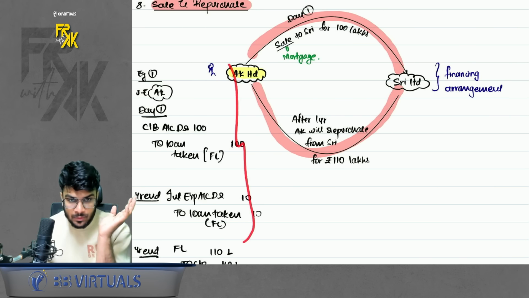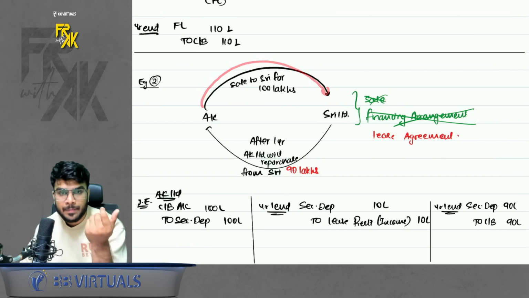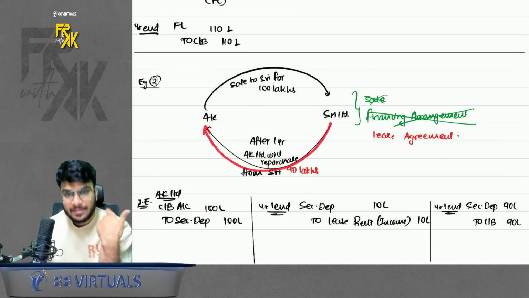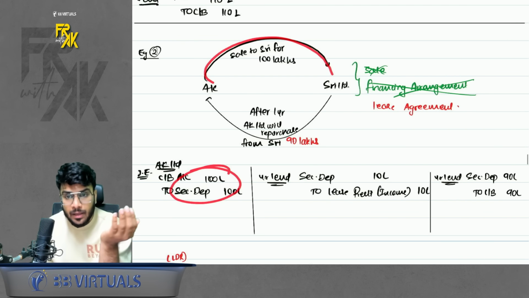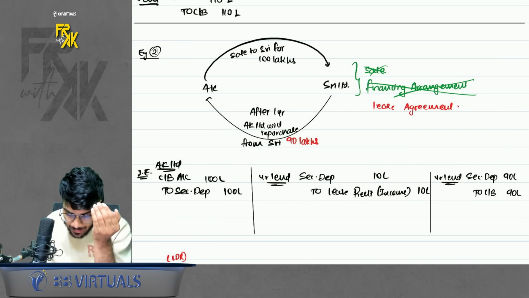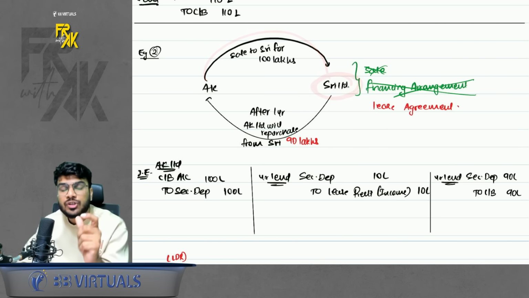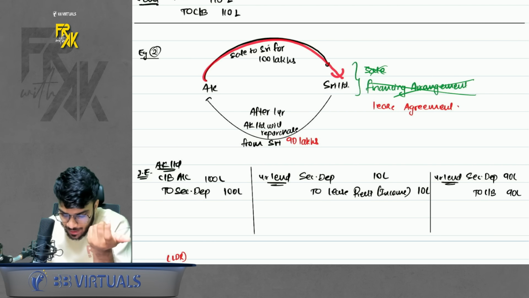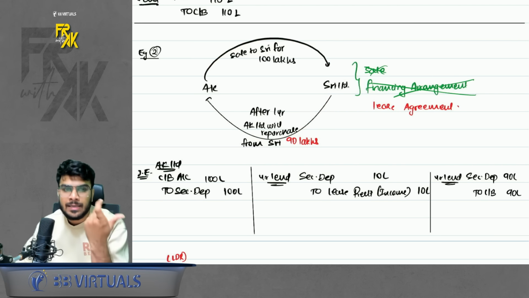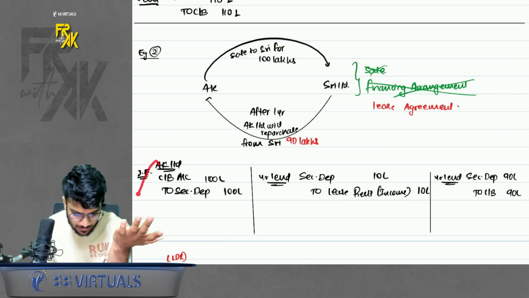Entries I have given here. Please have a look. Next, one more example. When you sell at a higher price but repurchase at a lower price, then in this case it is not a financing arrangement. It is like a lease agreement. Why? Because on day 1 you sell, you receive extra money, and when you are repurchasing, you are giving less. Why are you giving less? Maybe you are charging this other party for the usage of the asset. Okay, so that is why it says when you sell at a higher and repurchase at a lower price, it is more like a lease agreement. Maybe you are charging that other party for using the asset for 1 year. So I have given the entries also, you can just refer.